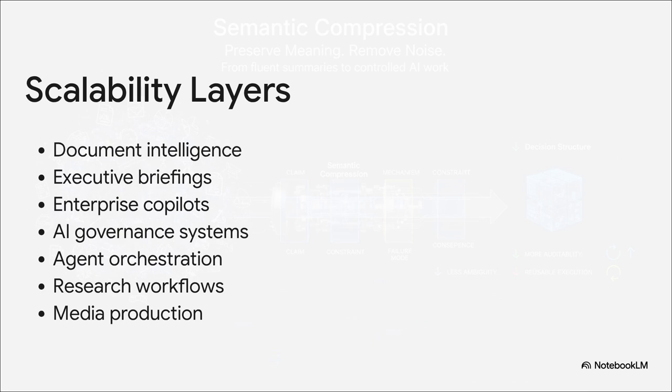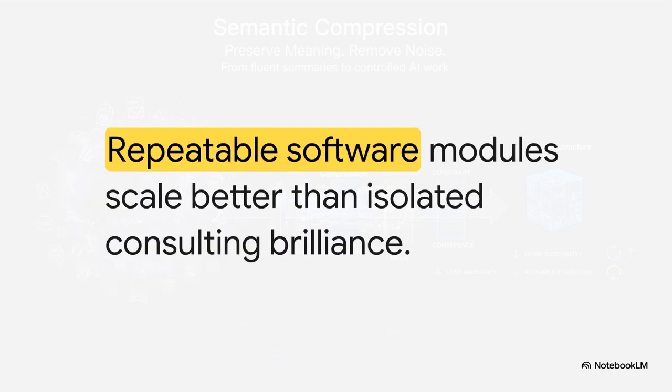The really cool part is that while the surface content completely changes from, say, a legal contract to a research paper, the control function remains exactly the same. It's addressing a structural failure that appears repeatedly, everywhere. Because scalable value comes from repeatable software modules, not isolated consulting brilliance. If you have to rely on one brilliant human to swoop in and fix the AI's mistakes every single time, you don't actually have a product. By turning this control function into templates, checklists, and quality gates, you create a clear, scalable path to productization. It becomes an embedded standard across the enterprise.